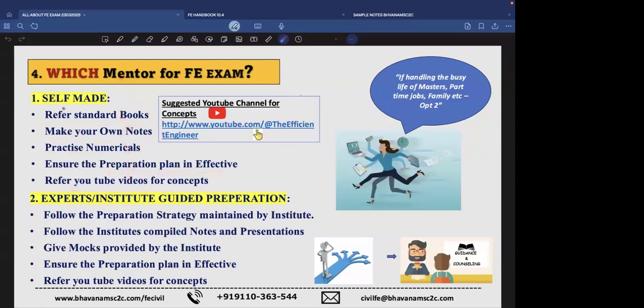But why do we suggest not going for self-made? We suggest the second option, relying on an institute. Why? You might be doing part-time jobs, studying, or completing your master's. You might be a family person taking care of family things. So your mind will be split into many paths. But if you want to crack the FE right after three or four months, you'd better take some guidance. With guided preparation, you'll definitely crack it without hurdles.